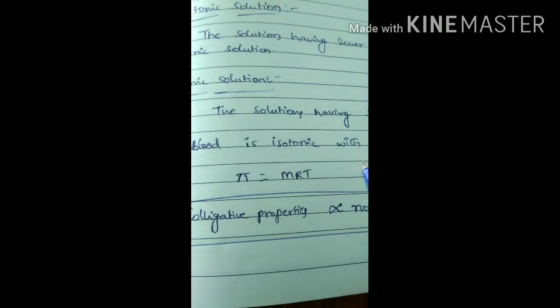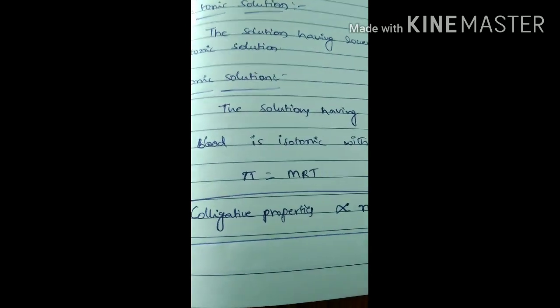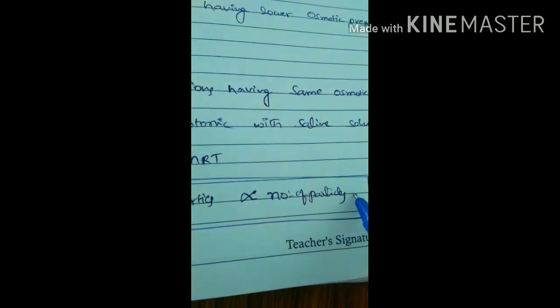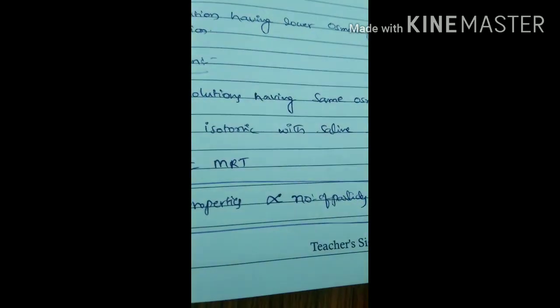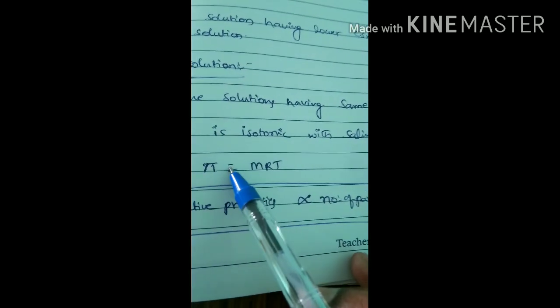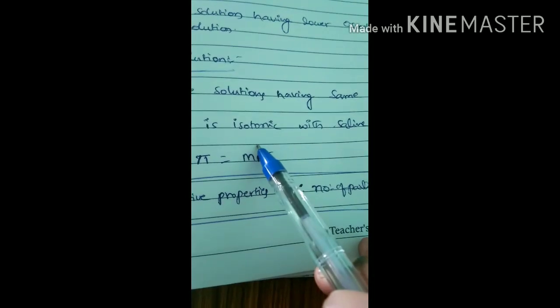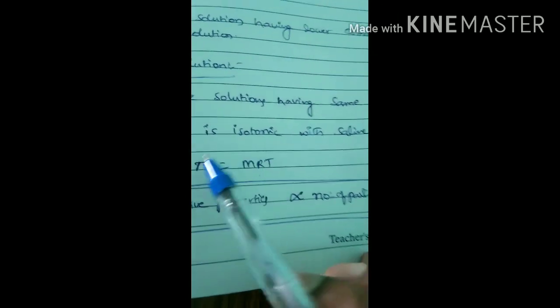If you look at all these formulas, we can conclude one point: all colligative properties are directly proportional to the number of particles, nothing but the number of moles, because in all these formulas the number of moles is directly proportional to the colligative property. For example, pi = mRT. M means number of moles per volume. That means number of moles and pi have a direct relation.